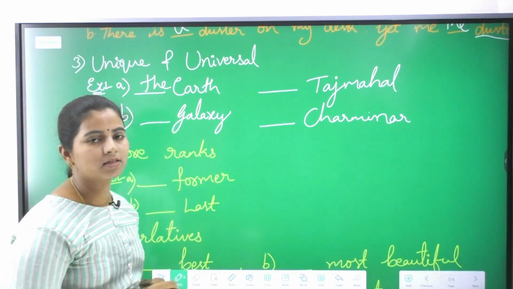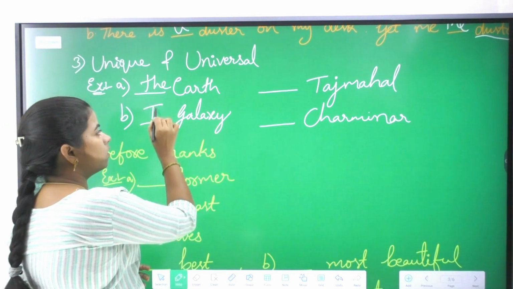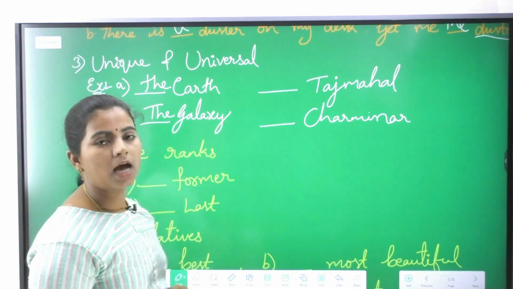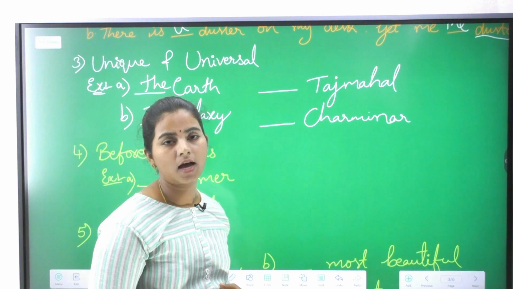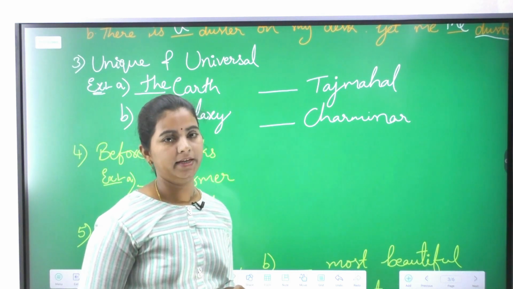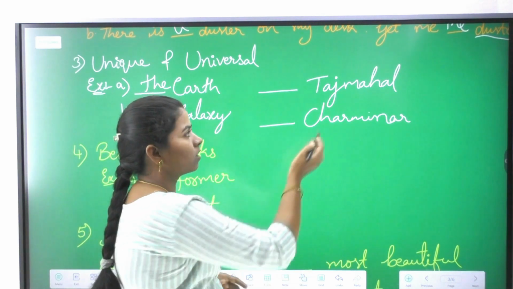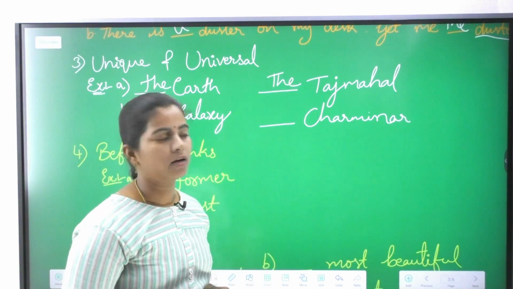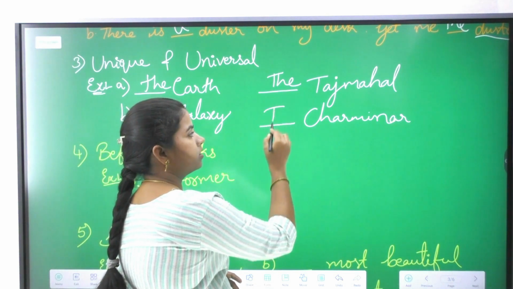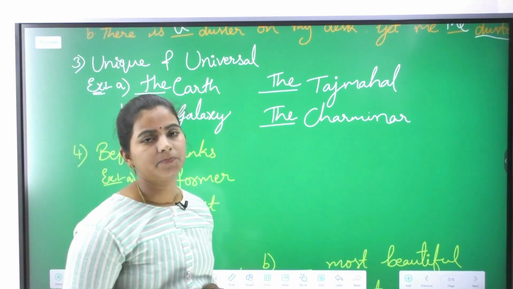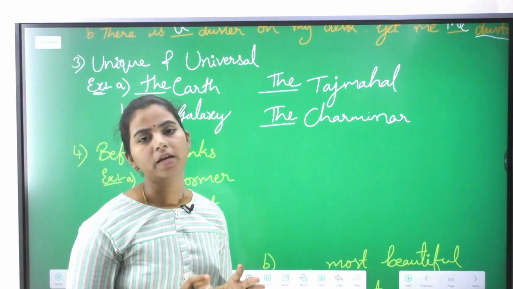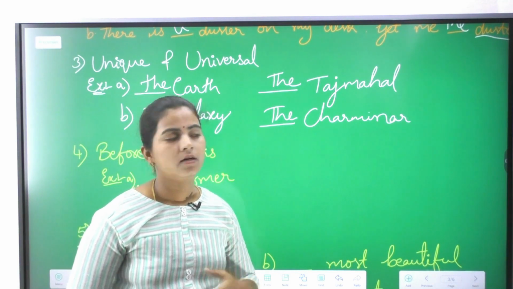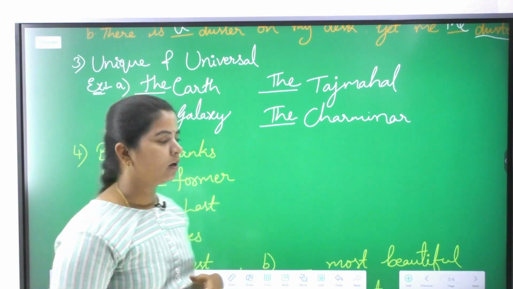Now we have only one earth in the whole universe, so we need to write the earth. In the same way, galaxy, whole galaxy, only singular one. Next, Taj Mahal. We have only one Taj Mahal, not only in India, in the entire universe. So hence we write the Taj Mahal. And in the same way, Charminar. Particular, only one in the universe, we need to use an article the.